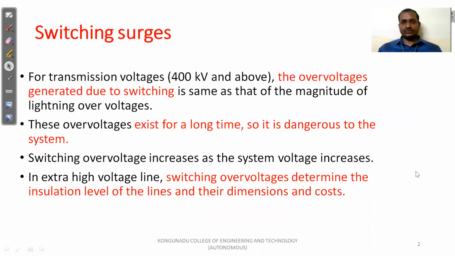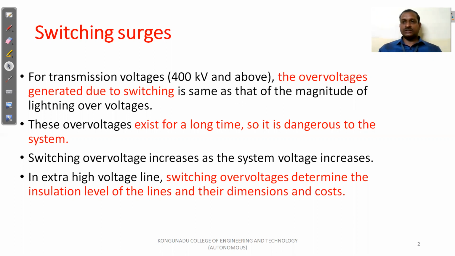Switching surges for high voltage transmission lines, for example, for transmission voltage 400 kV and above, the over voltages are generated due to switching of electric circuits. The magnitude of the switching surges is almost equal to the lightning over voltages. It happens in 400 kV and above transmission voltages.